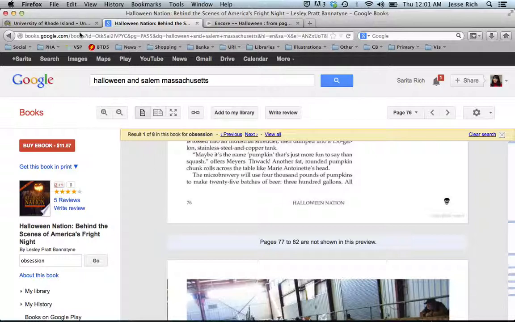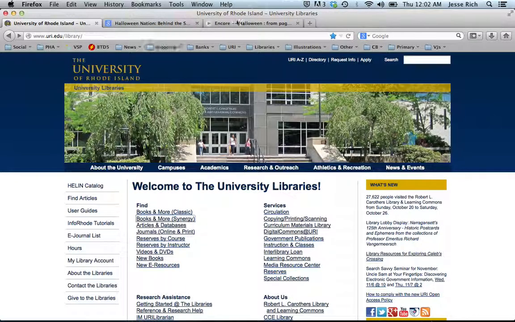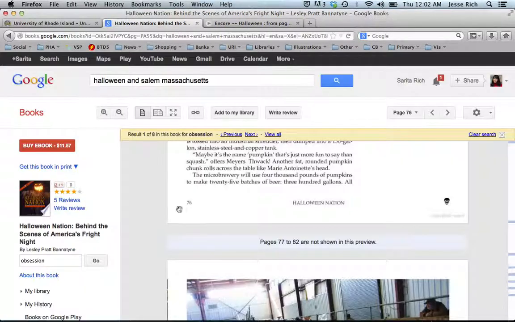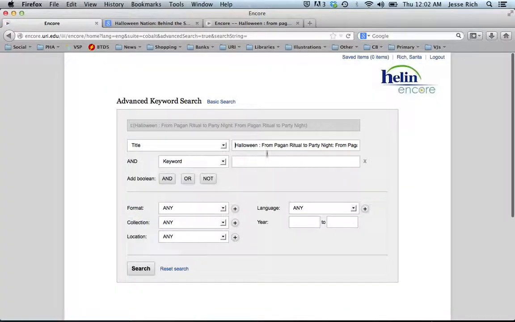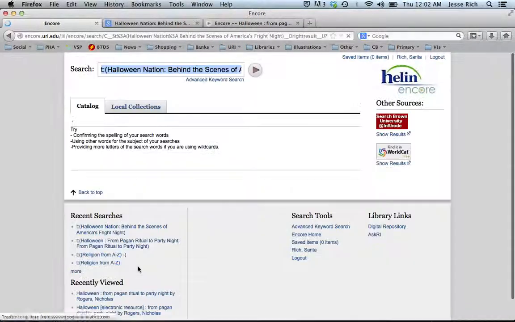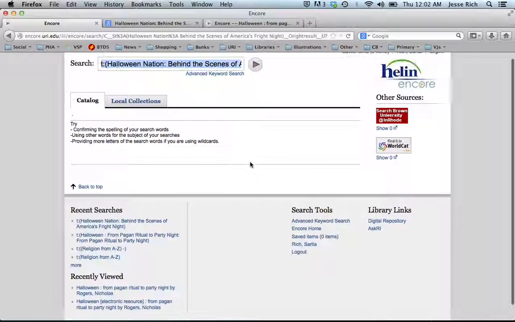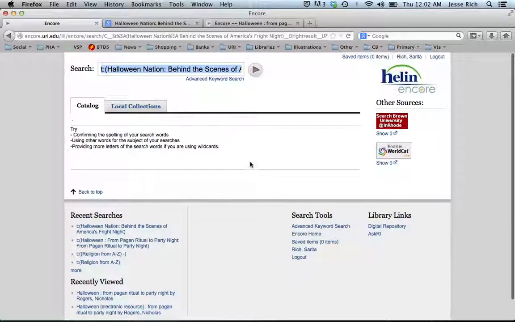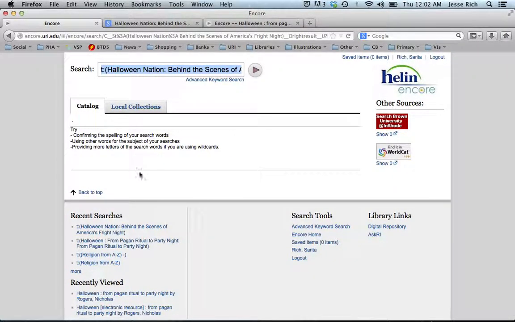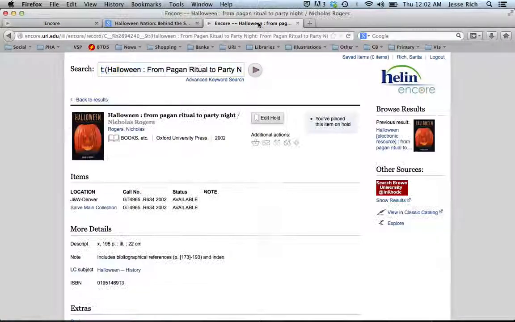So we'll try the URI library again, and I'll need to copy and paste my title for a title search. So books and more, copy and paste the title. Quickest way to see if that library carries the title, and it doesn't carry this title. So there is a way to find this book if you think you really need it, and what we'll do if this page comes up is we'll go to Interlibrary Loan.